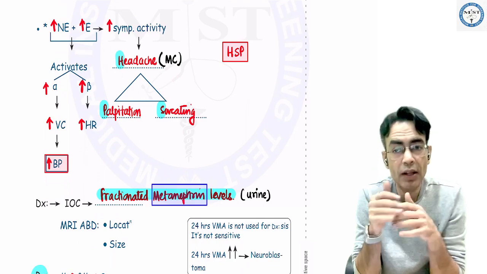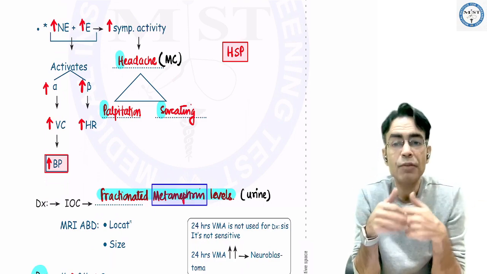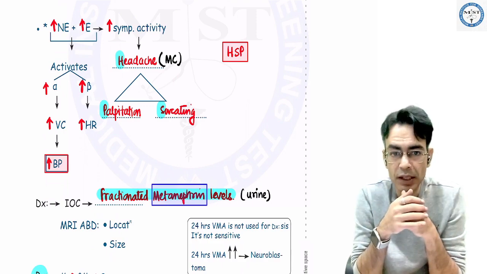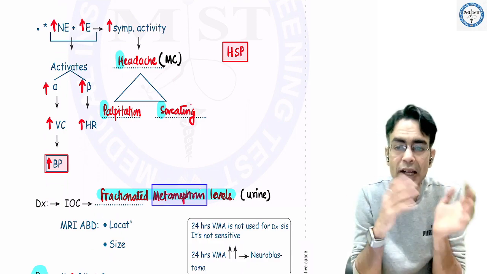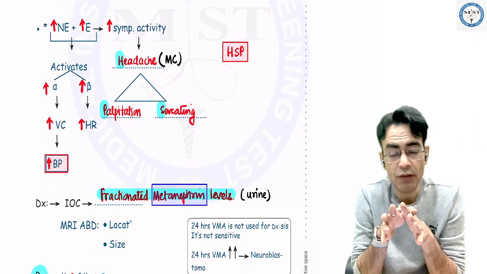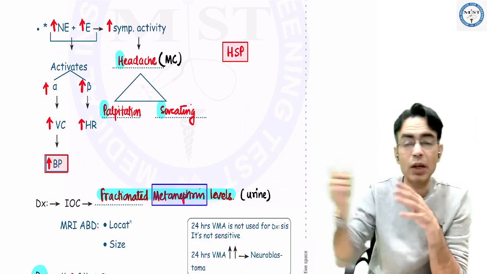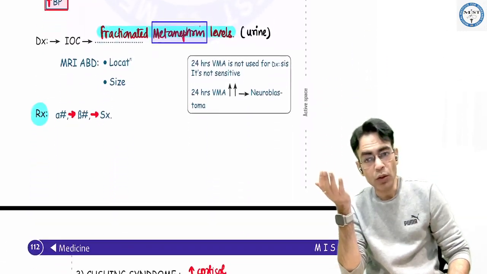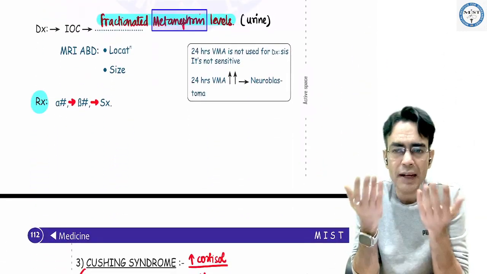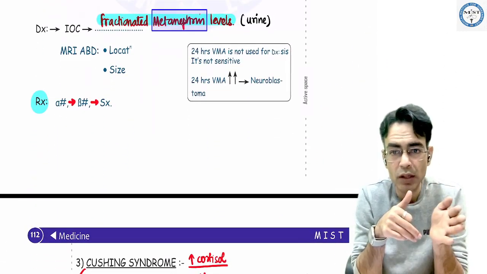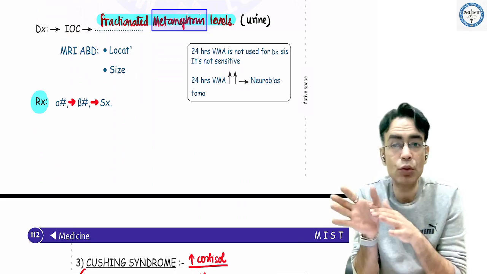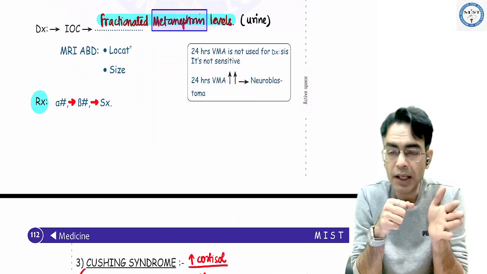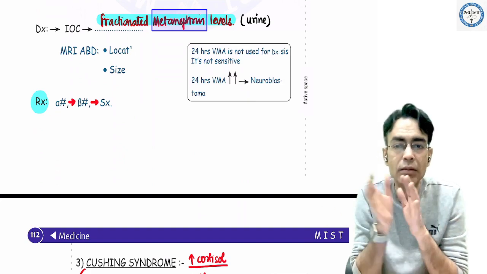These norepinephrine and epinephrine, they work at the alpha and beta receptors. So obviously, vasoconstriction, increase in BP, and increase in the heart rate will be seen. How do you investigate? By fractionated metanephrine levels. This is the investigation of choice you see in urine. याद रखना बेटा ये word metanephrine. Okay. And MRI can also be done to localize the tumor and getting the size of the tumor. And treatment के लिए first you give alpha receptor blocker, then you give beta receptor blocker, and then you do surgery. This was a question in the main exam. So हमेशा alpha receptor blocker पहले देना है, ठीक है? And then beta, and then surgery.